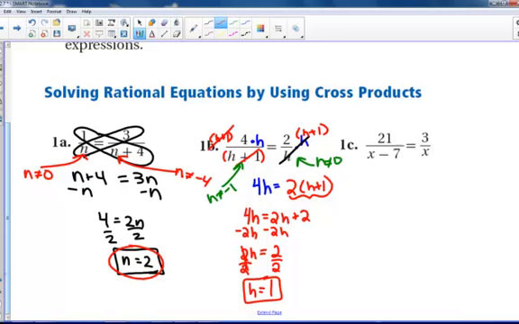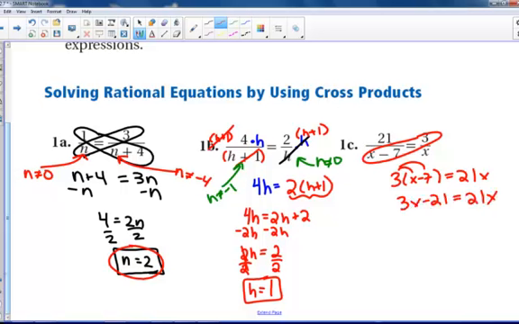Alright, in this third one here, we have 3 times x minus 7 equaling 21x. So 3x minus 21 equals 21x. So again, you're going to solve this by putting all of the x's on one side, all of the numbers on the other.